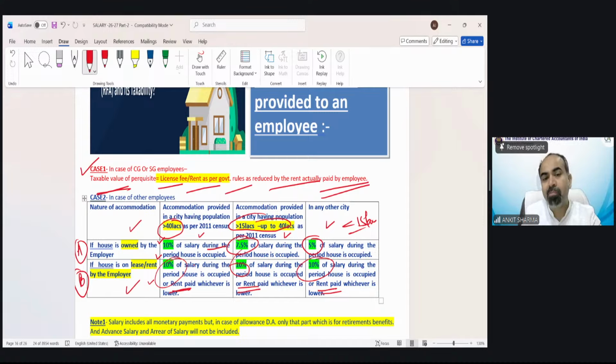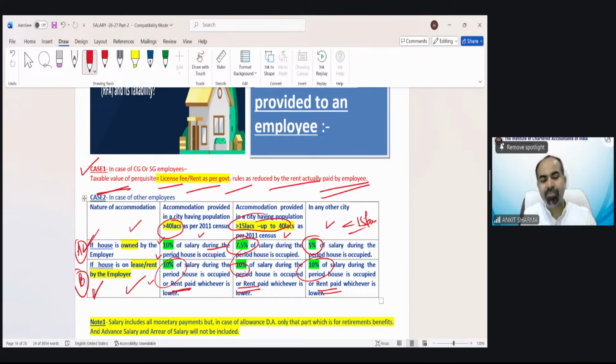Suppose in the question it has been written, Mr. A has been provided a rent-free house and the fair rental value of the house is 10,000 per month. Understand? Fair rental value is 10,000 per month. Then that case belongs to case number A, not B. Yes, if it has been written, Mr. A has been provided a rent-free house and the rent paid or lease paid by the employer is 10,000 per month, that would be the only scenario where the case would fall in case number B.